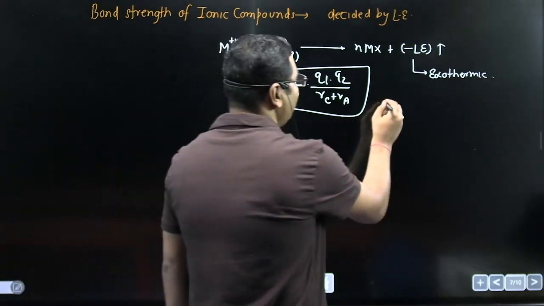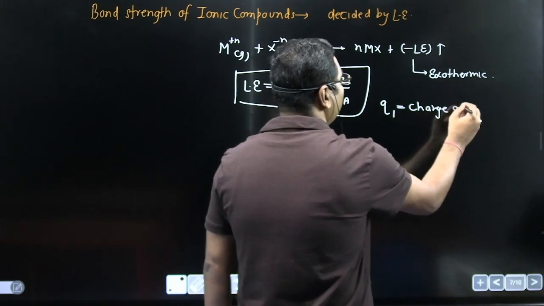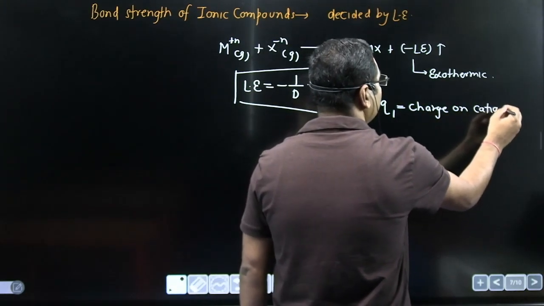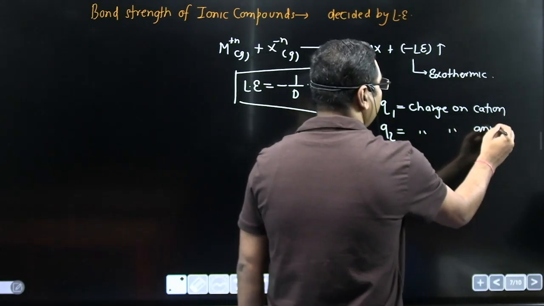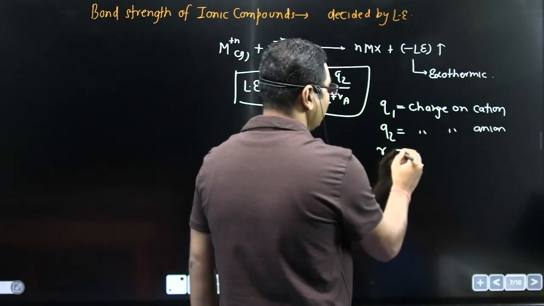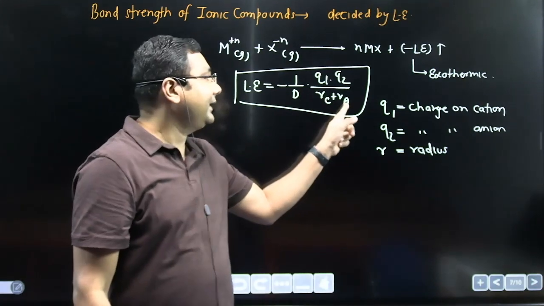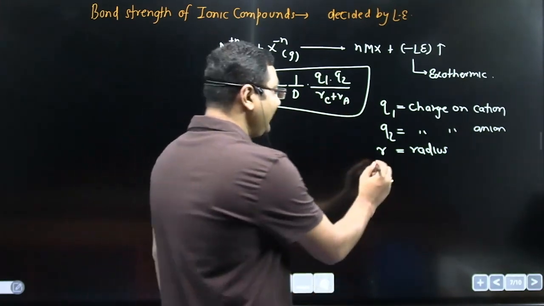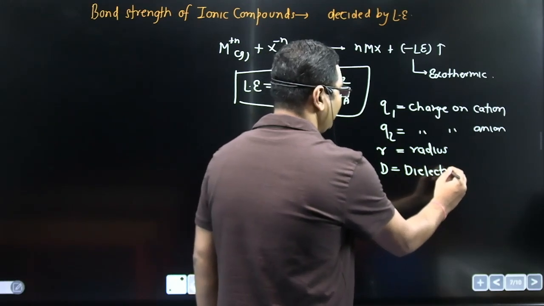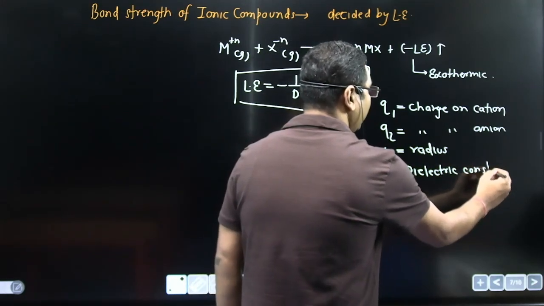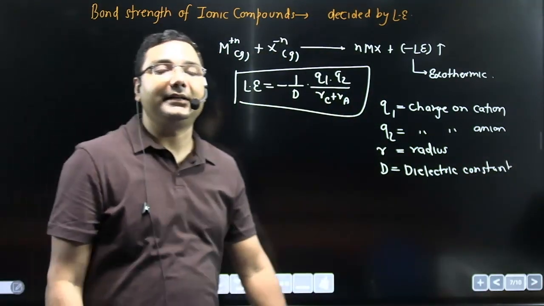The minus means energy released. Q1 is the charge on cation, Q2 is the charge on anion, R is the radius, Rc is the radius of cation, Ra is the radius of anion, and D is a constant known as dielectric constant. So this is the basic definition of lattice energy.